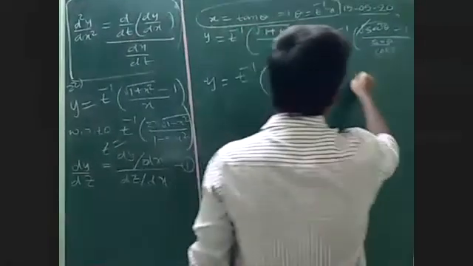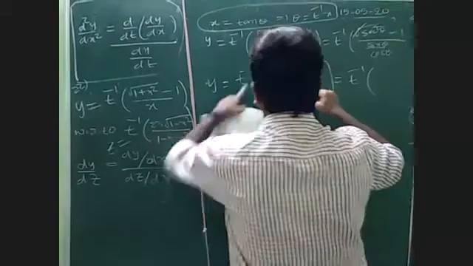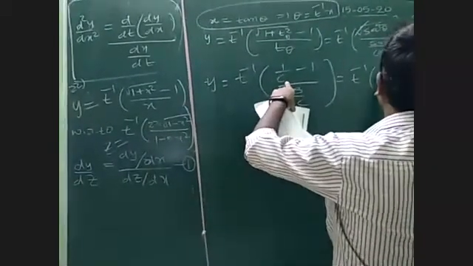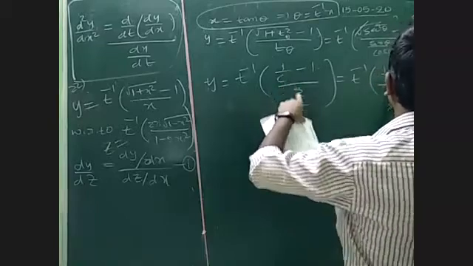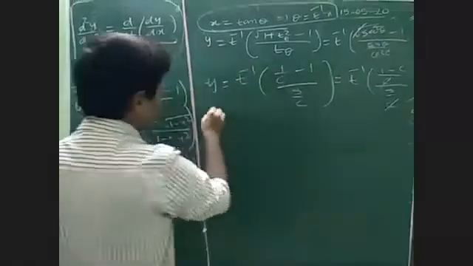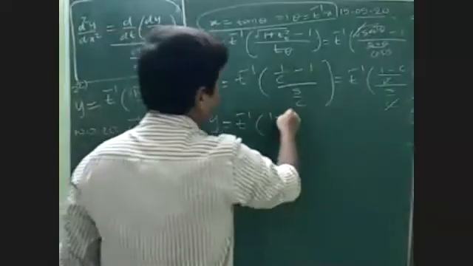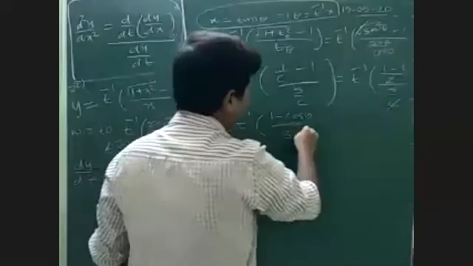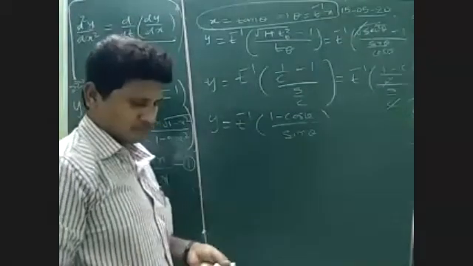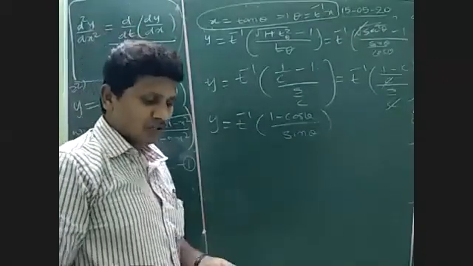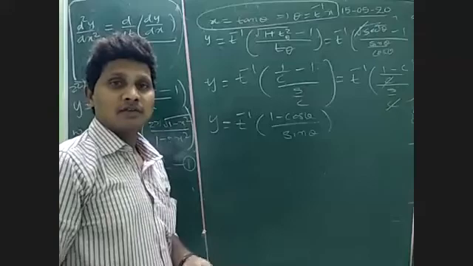So tan inverse of, here take LCM, cos: 1 minus cos by sin by cos. Cos terms get cancelled. So finally we got tan inverse of 1 minus cos theta by sin theta. Now for 1 minus cos theta, the 1 minus cos 2 theta formula you can apply.